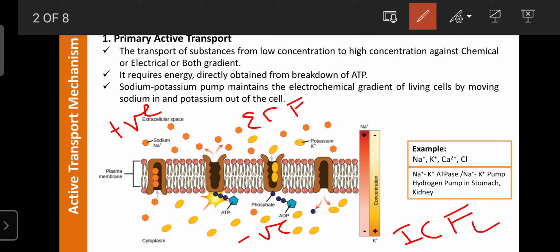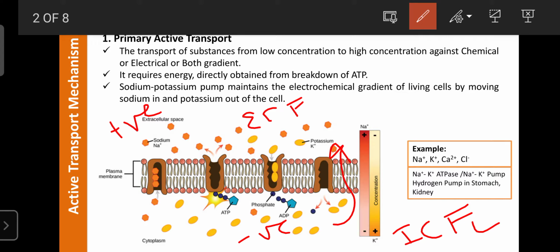But during the primary active transport, first the sodium molecule is transported from the positive environment to the negative environment, but at the same time the potassium ion, which also has a positive charge, moves out of the cell, against the electrical gradient.